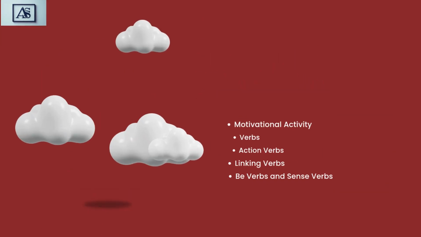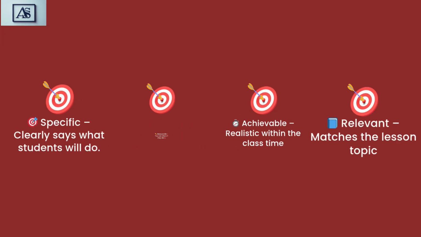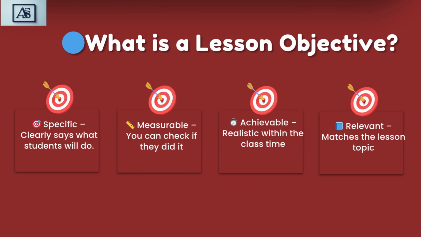What is a lesson objective? Bullseye: specific, clearly says what students will do. Straight ruler: measurable, you can check if they did it. Stopwatch: achievable, realistic within the class time. Book: relevant, matches the lesson topic.